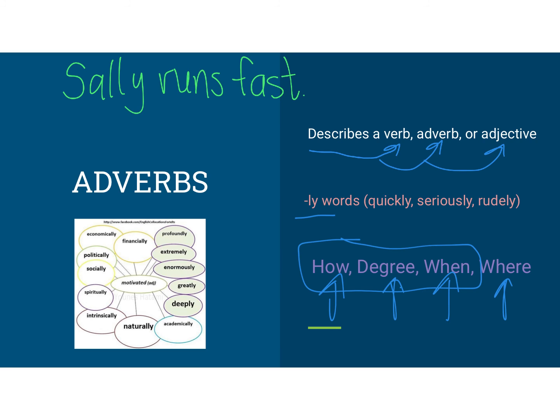Sally what? Runs. There's our verb. How does Sally run? Sally runs fast. So fast is an adverb because it's coming back to tell me how Sally is running. So it is descriptive. It gives a little bit more detail, because if you just say, oh, she runs, okay, well, that's great, she runs. But if you tell me she runs fast, well, that's a little different story. And now I'm picturing her, with a little bit of speed behind her and a little get up going on.